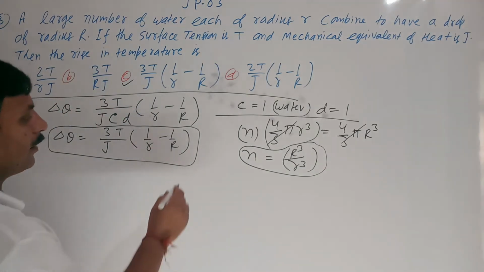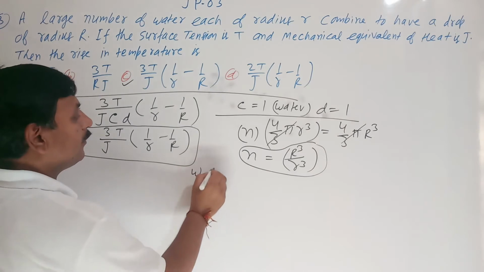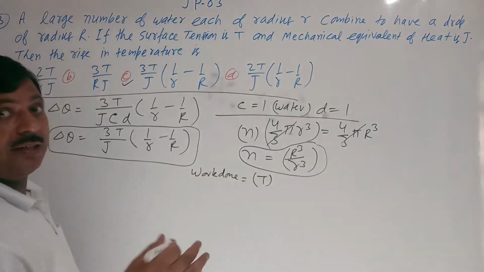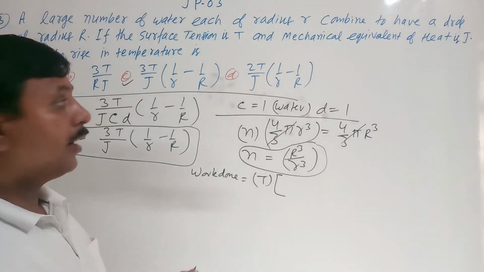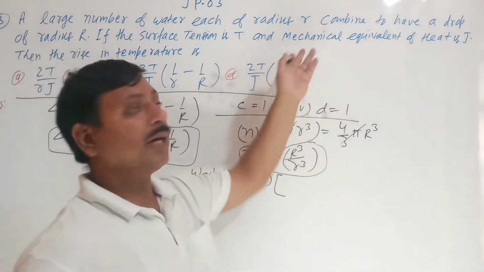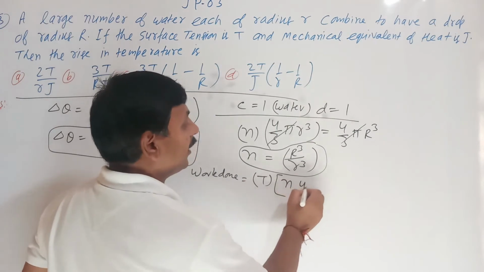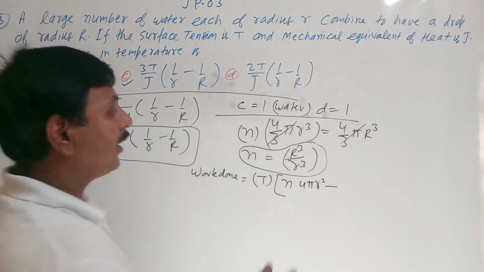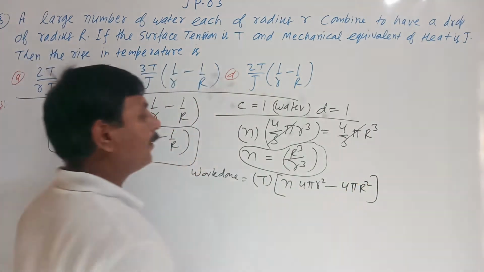What will be the work done or energy? We know work done is equal to surface tension into increase in area. What will be the increase in area? Initially n drops are there and each has area 4 pi r square. After combining, the area becomes 4 pi R square of the single drop.